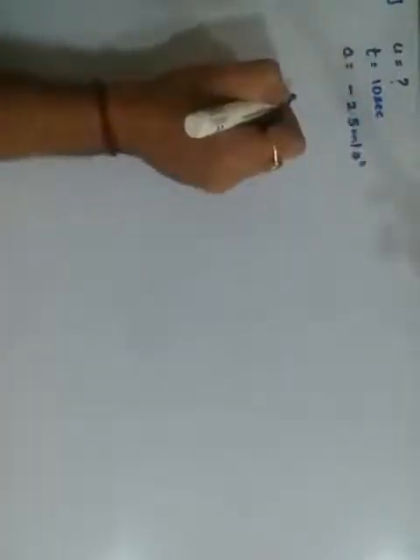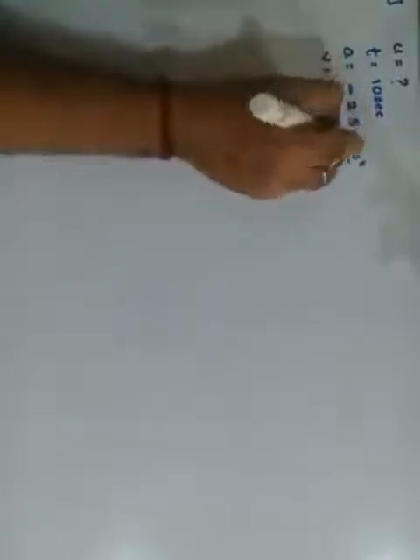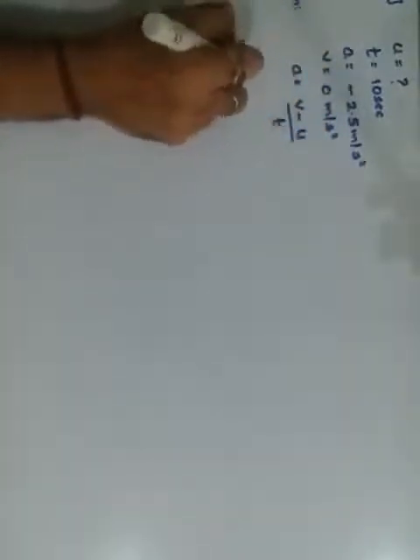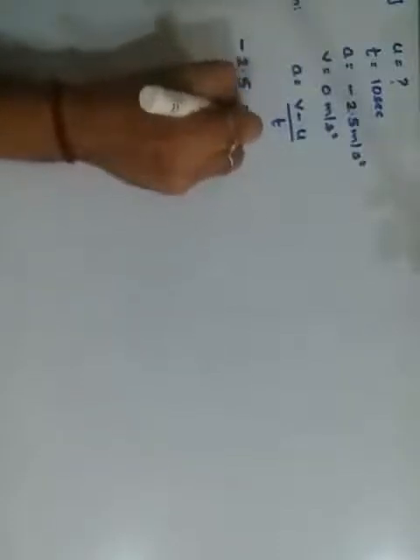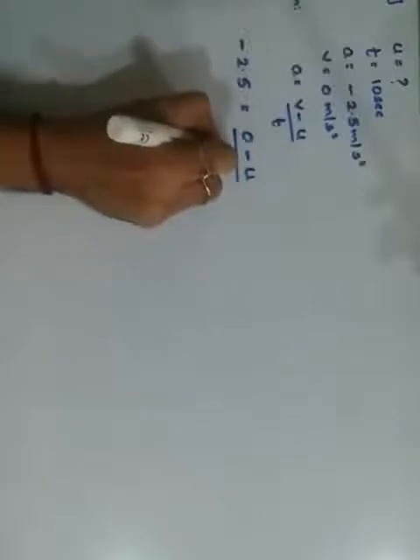Getting it? When the brakes are applied, it is finally going to stop. This means v is going to be 0 meters per second. Okay? So we go for the formula that a is equals to v minus u upon t. Your a is minus 2.5, v is 0, minus u we don't know, upon time interval 10.